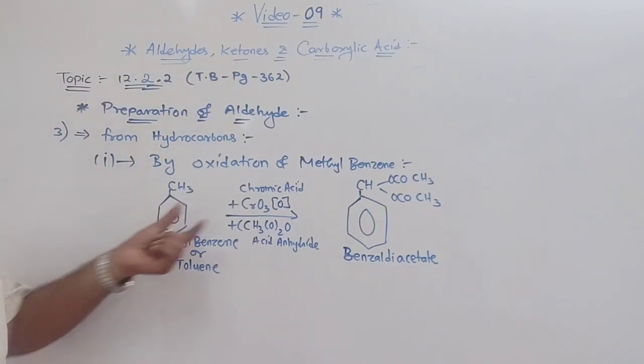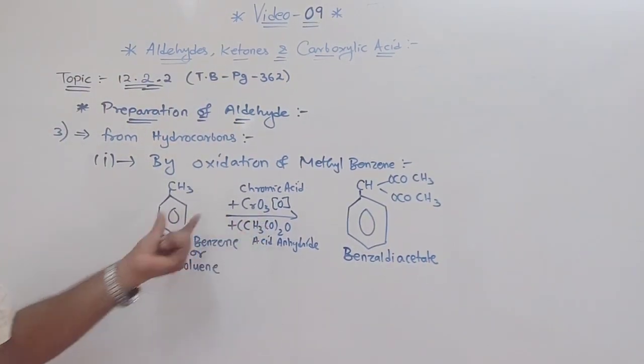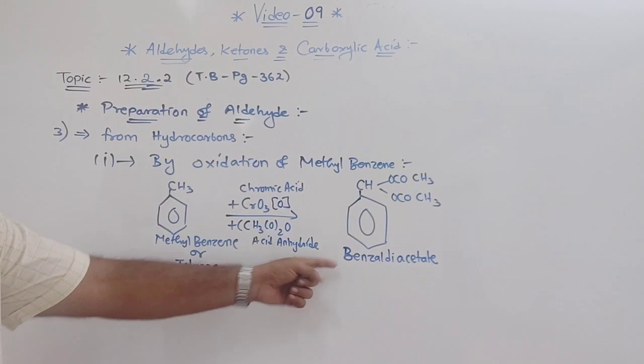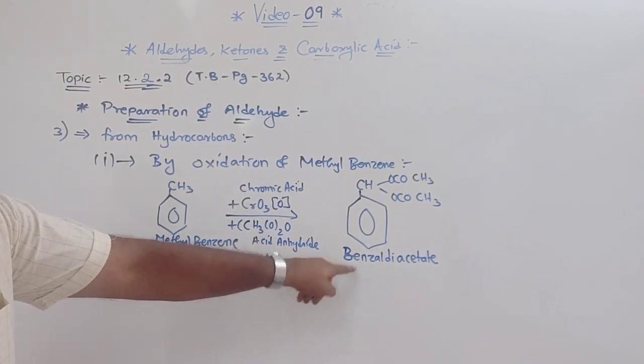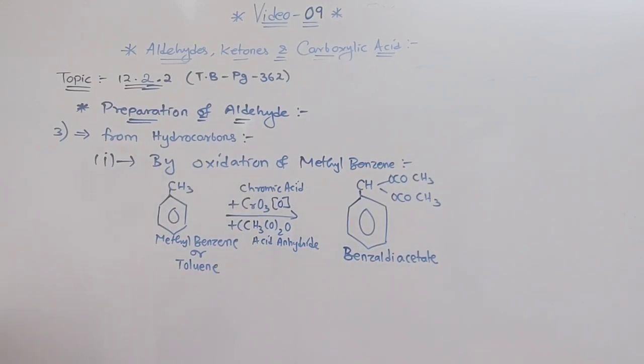So when you use this as the oxidizing agent, toluene or methyl benzene changes into benzyl diacetate. Now, once you do hydrolysis of this, we can stop here.